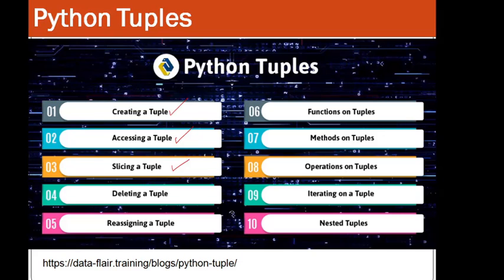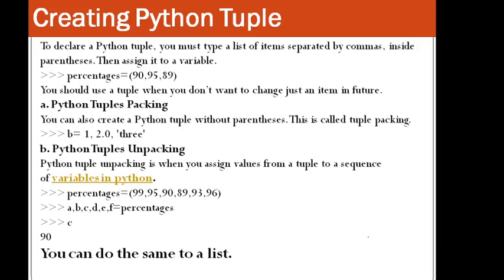Most of these things we have already learned in lists. Then how to delete a tuple, reassigning a tuple, what functions are supported by the tuple, what methods are supported on a tuple, then operations that can be performed, how to iterate the elements of the tuple, and what we mean by nesting of tuples, that is, how you can nest tuples inside tuples, right?